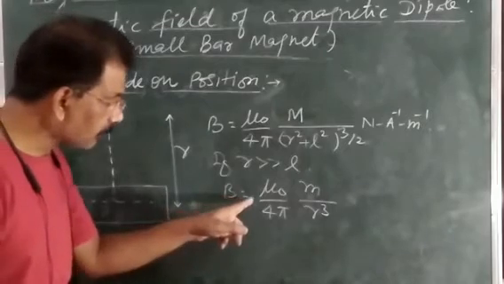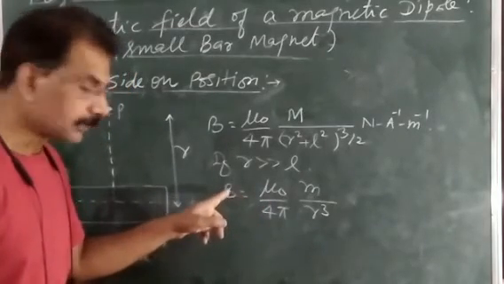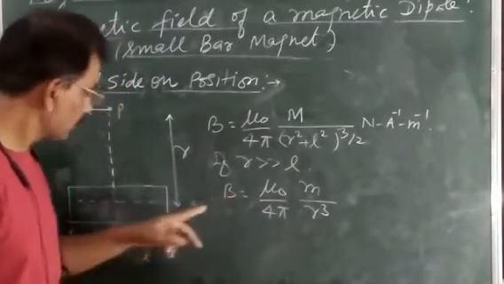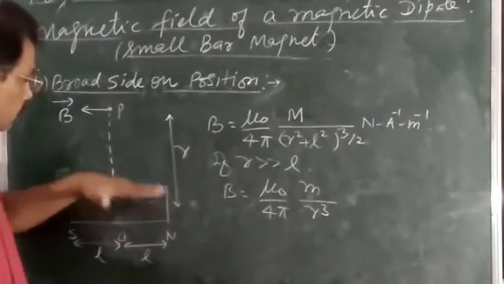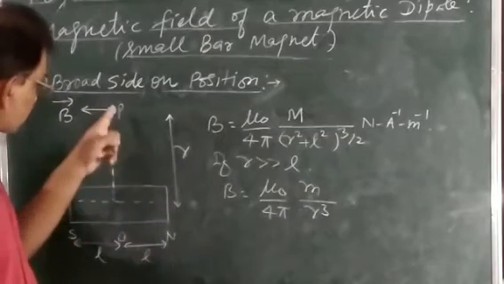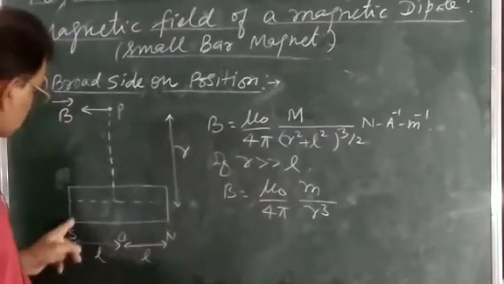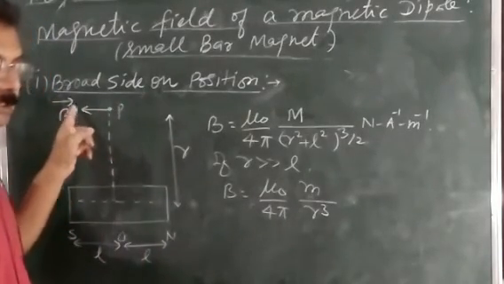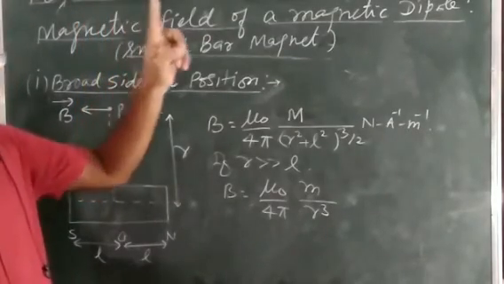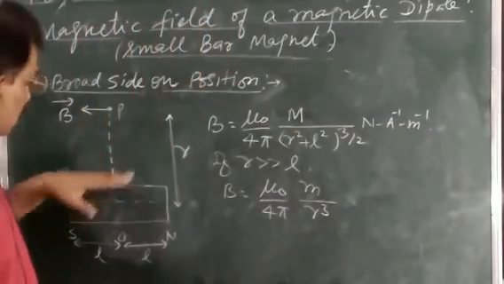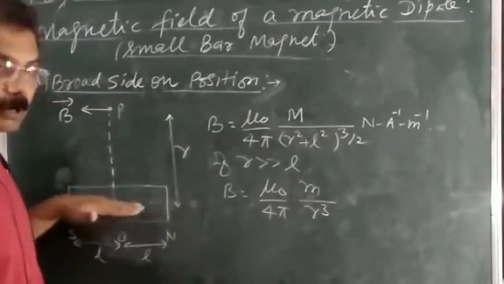And what is the direction of this magnetic field B? Remember this, the direction of this magnetic field B is parallel to the axis of the magnet, but from north to south. North to south means along this one. And remember, there the direction of the electric field was opposite to the axis of the dipole, and this one is also opposite to the axis of the dipole.